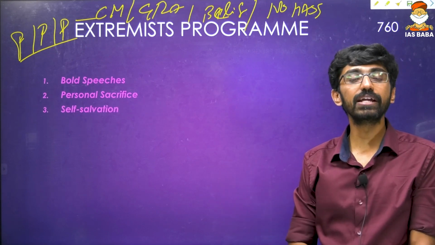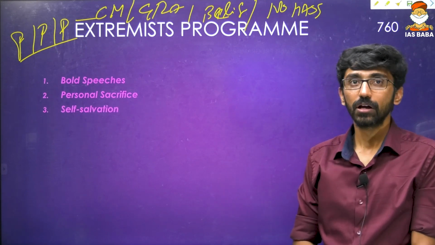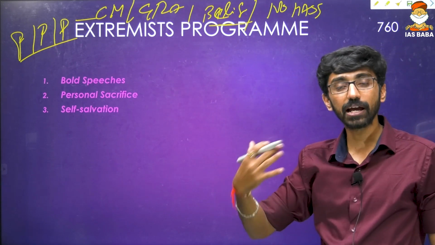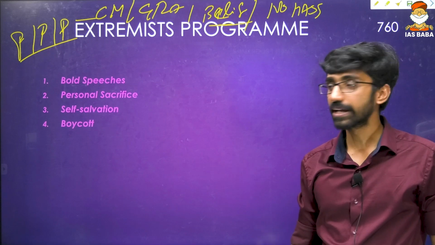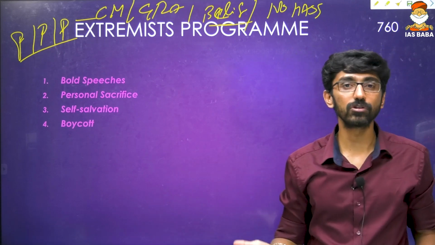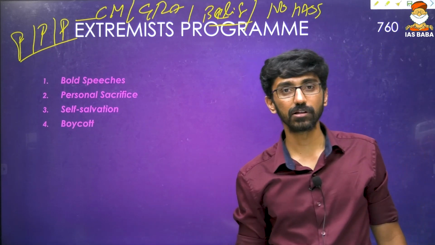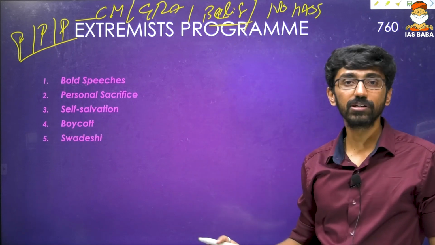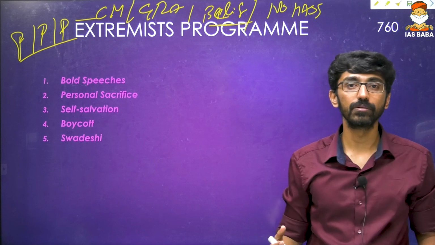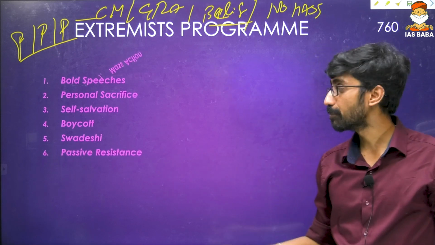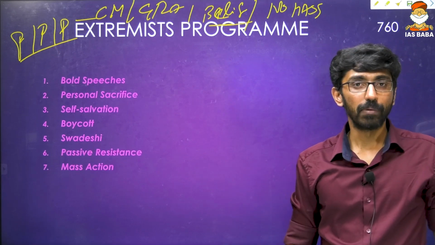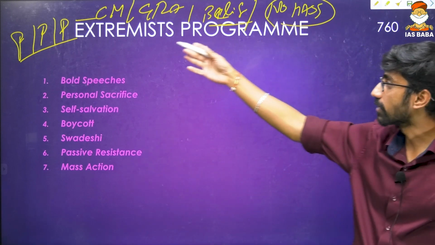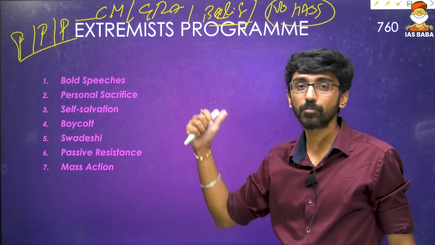Then self-salvation: they believed in the ability of Indians to achieve the goals. Moderates believed in the British, but extremists believed in self-salvation: we can bring our own reforms. Then boycott: why do we have to use British goods? Boycott British goods, British schools and colleges, though the moderates believed in the British education system. Then Swadeshi: use Swadeshi goods instead of British goods. Then passive resistance, which I will come to. Then mass action, which was not accepted by moderates but was accepted by extremists.